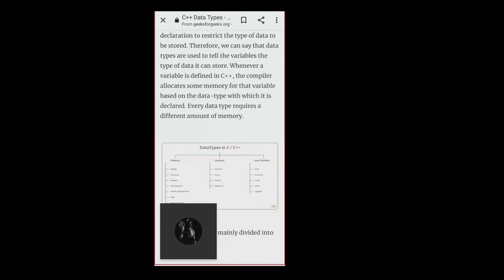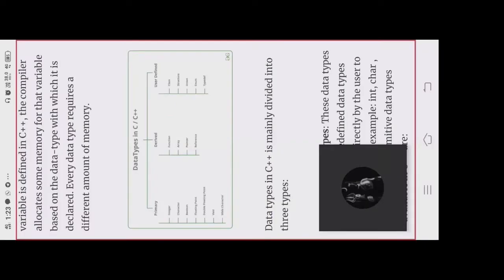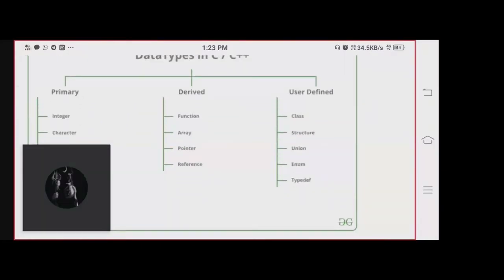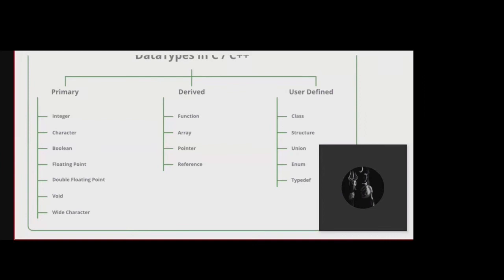Okay, now you can see here data types. In C also we have gone through the data types. Primary data types, that is built-in data types, we can say basic data types, right? Derived data types and user defined data types. What are the basic built-in data types, ma'am? Integer, character, boolean, floating point, double floating point, void, wide character.